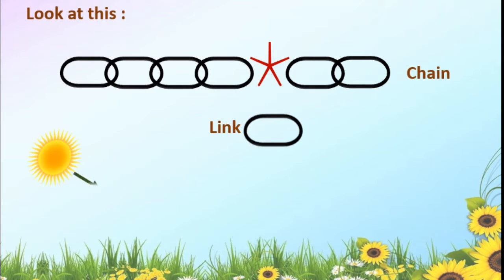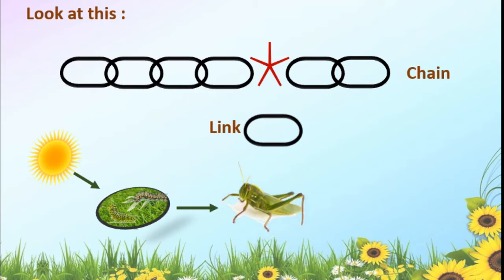See, this is the sun. Here we can see the plants or grass with small insects. This is the grasshopper and this is the bird. Correct? Here also we can see the chain. From the sun, grass is there, and from the grass it is linked with the grasshopper, and grasshopper is connected to the bird.